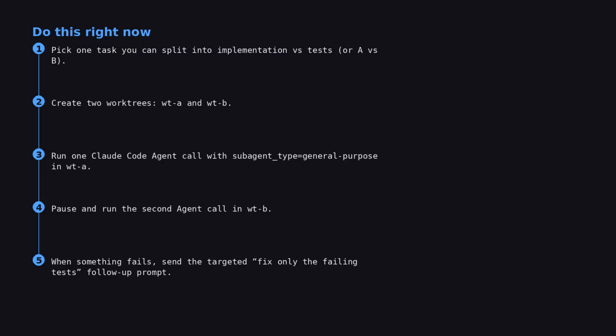If you want, in the next video I'll show you how I structure a merge checklist prompt so the final integration step is faster and safer.